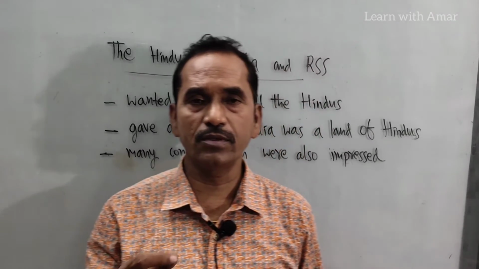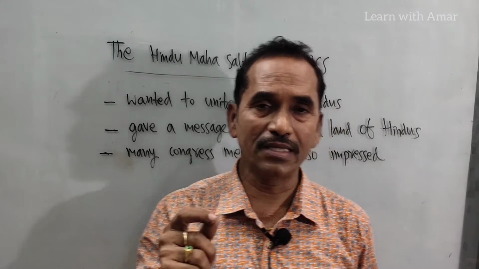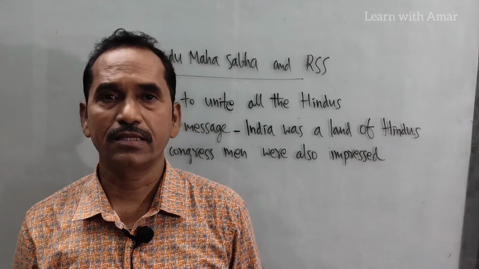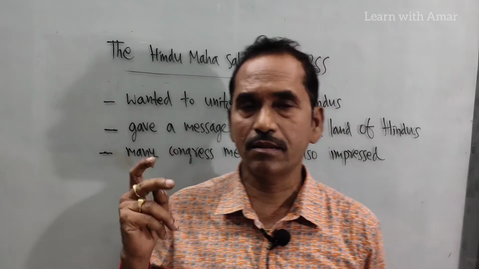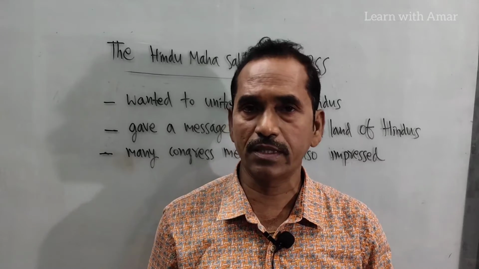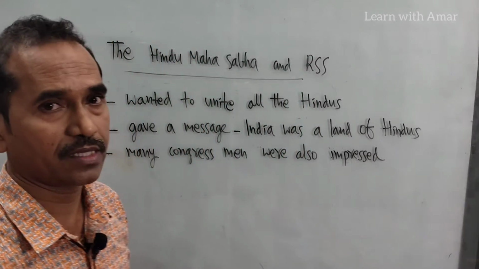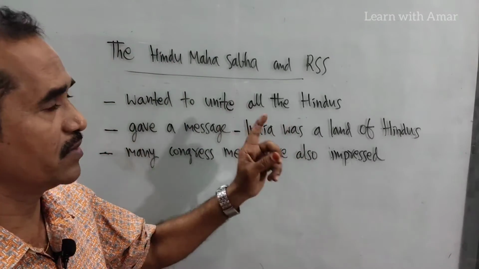Okay, we discussed Muslim League. What was the question? Who will represent Indians: Muslim League, Congress Party, or Hindu Mahasabha or RSS? Already we discussed Muslim League. Now let's look at Hindu Mahasabha and RSS, Rashtriya Swayam Sevak Sangh.